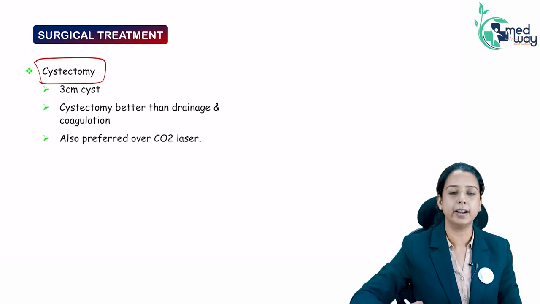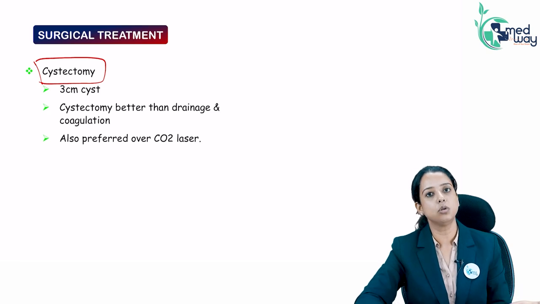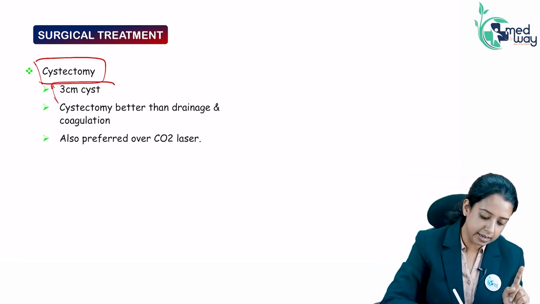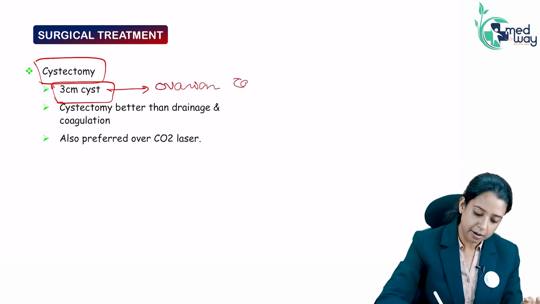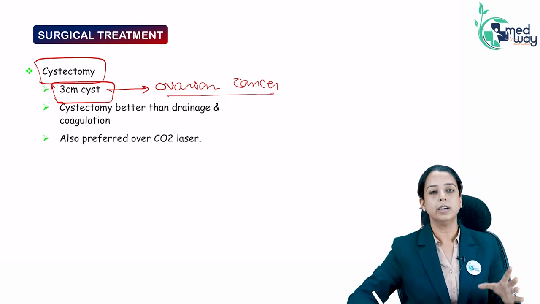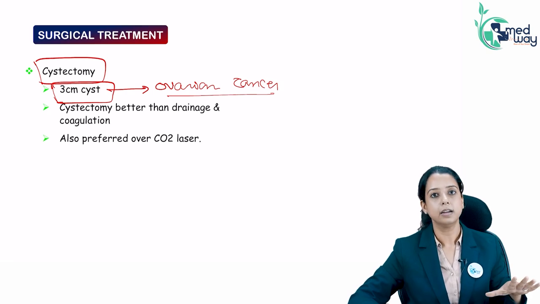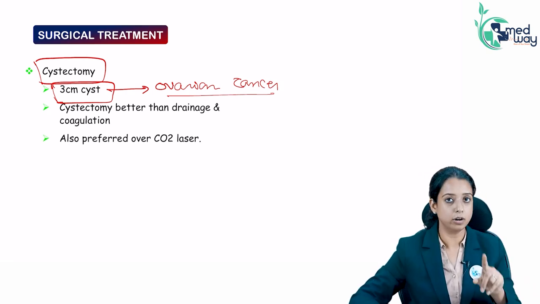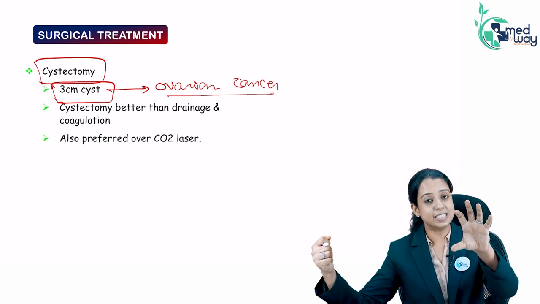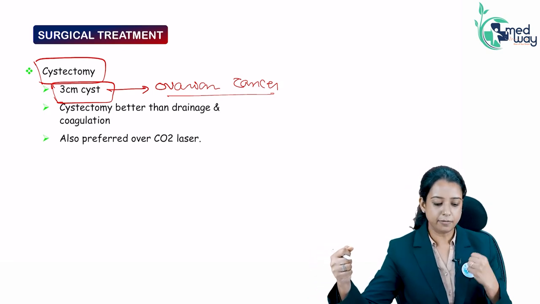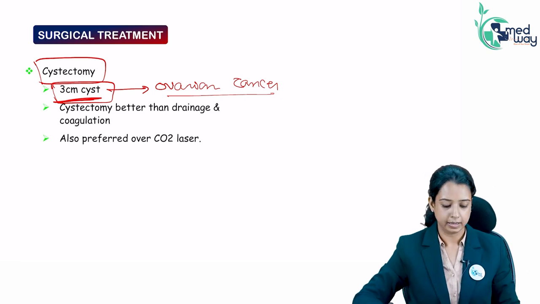Cystectomy: if you see an ovarian endometrioma, do you need to do cystectomy? No. Unless pain is the main symptom, don't do it. But if the cyst is more than 3 cm, you have to do cystectomy to rule out ovarian cancer. It can be an ovarian cancer which you are not able to diagnose. So any endometriotic cyst more than 3 cm has to be removed. Cystectomy is the procedure, not the drainage. In drainage, you have left the cyst there and just drain the blood out. Cystectomy means removing the cyst. So cystectomy followed by histopathology has to be done for everyone with a cyst more than 3 cm. Drainage is not done.